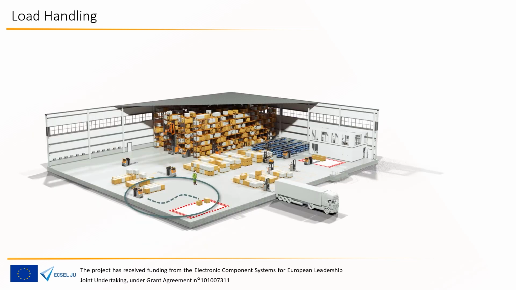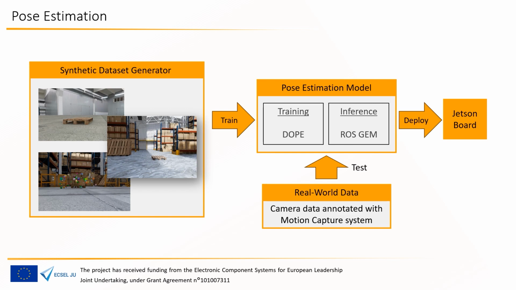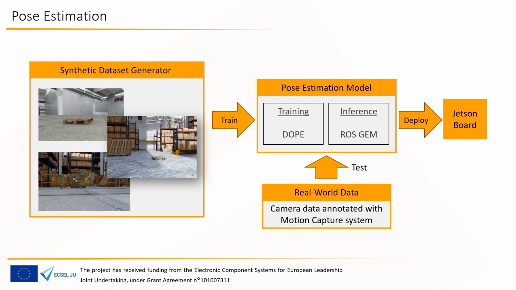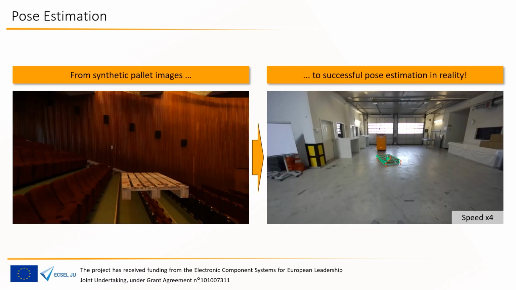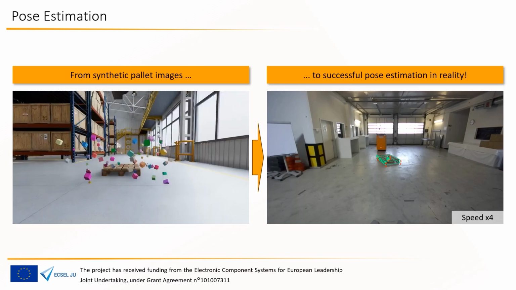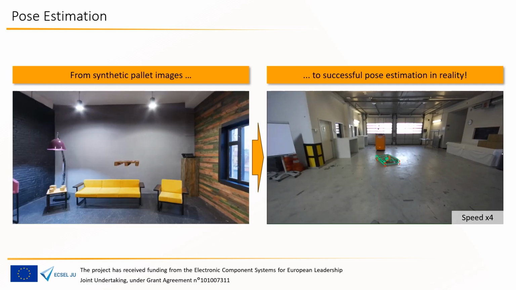Load handling. For the pose estimation, a custom deep object pose estimation (DOPE) model based on synthetic data was trained. The approach avoids manual labeling of real training data and makes the estimation robust. The deployment of the model to a Jetson board and the development of a semi-automated method to annotate real-world data using a motion capture system is started. With the pose estimation model trained on synthetic data, as shown in the first video, we can successfully estimate the pose of a pallet within the second video.